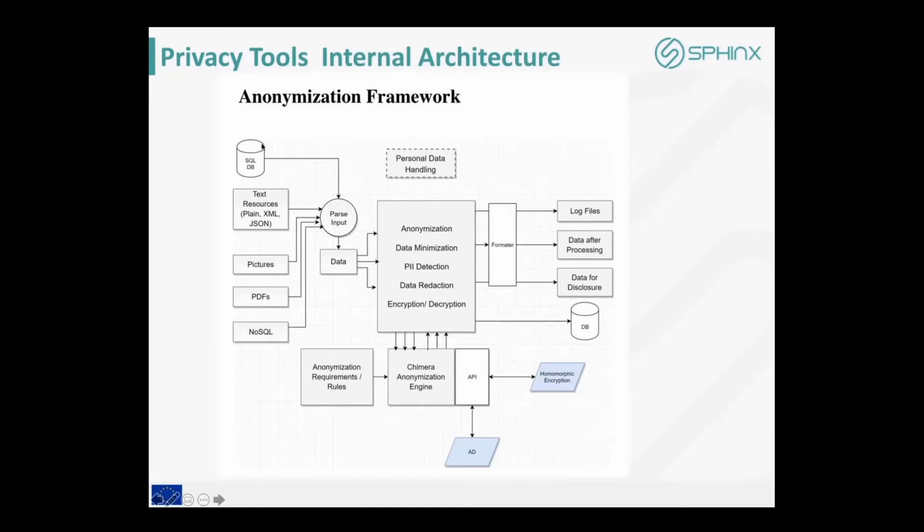Okay, the global architecture for the tool: it supports a set of inputs. It has an engine that can parse those inputs and then allows the administrator to define the rules of the anonymization and the structure. This can be done through configuration, and you don't need to code anything else. It goes into an engine and then generates the output file, either into a log or into a database.